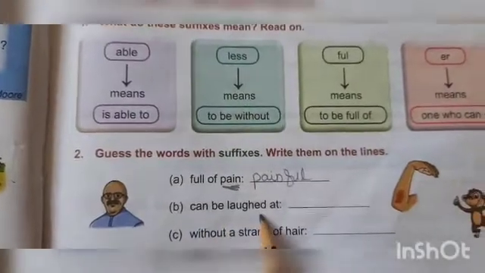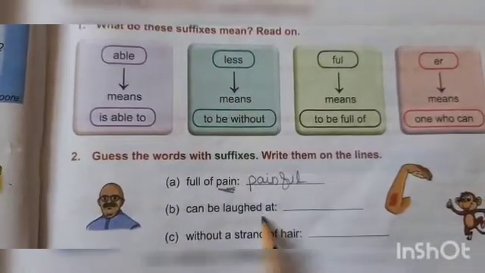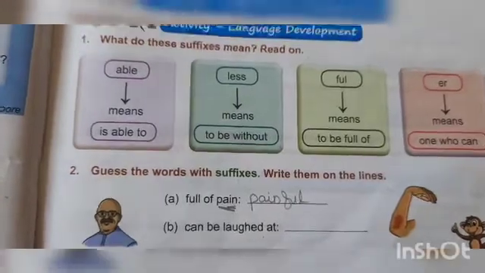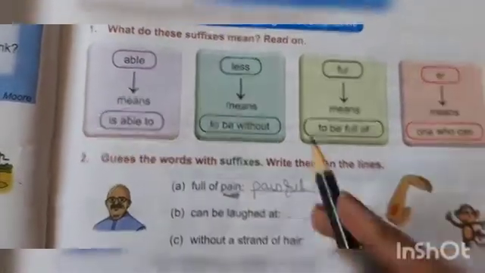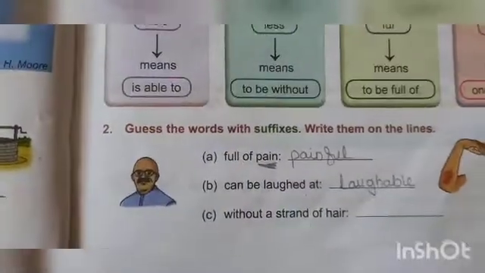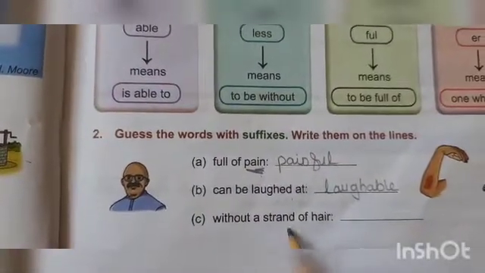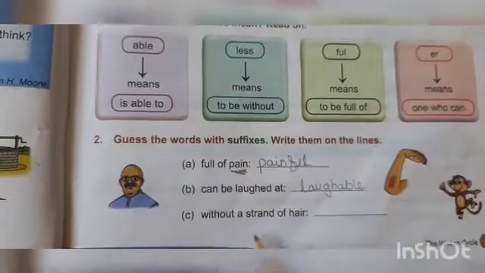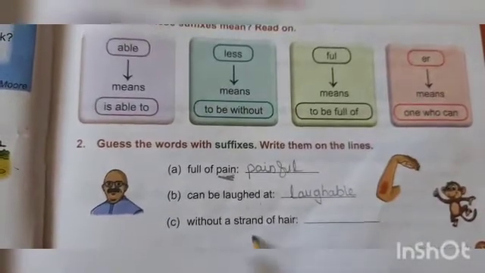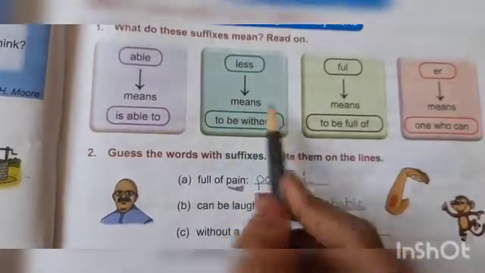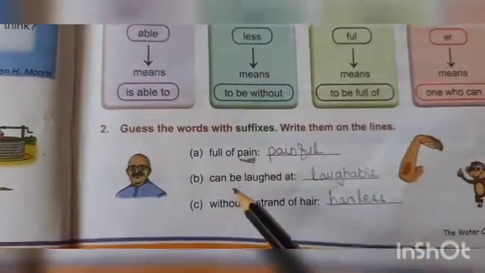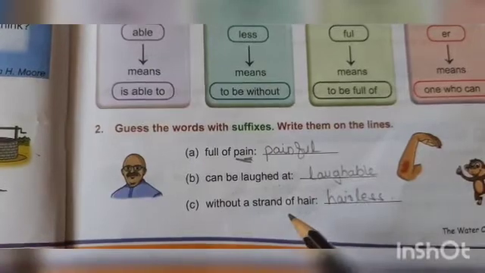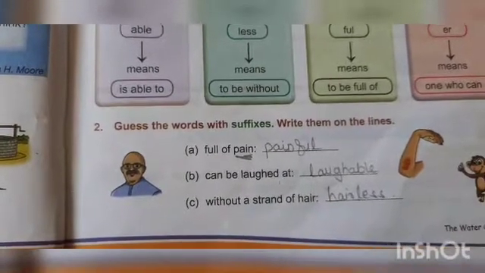Can be laughed at. Add able to it. Can be laughed at, laughable. Without a strand of hair, means without hair, hairless. Full of pain, painful, can be laughed at, laughable, without a strand of hair, hairless.